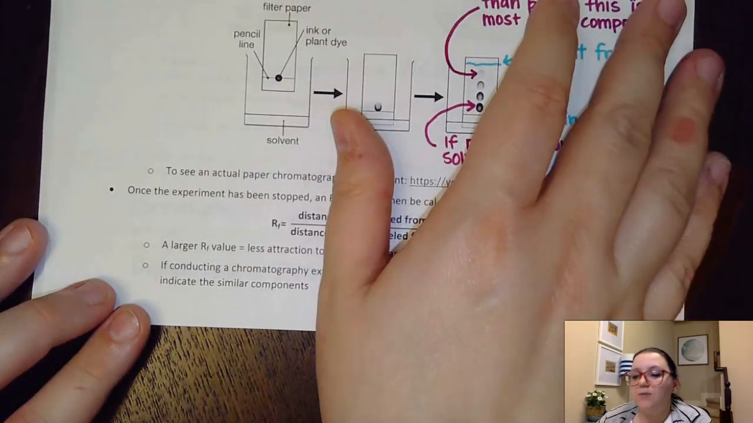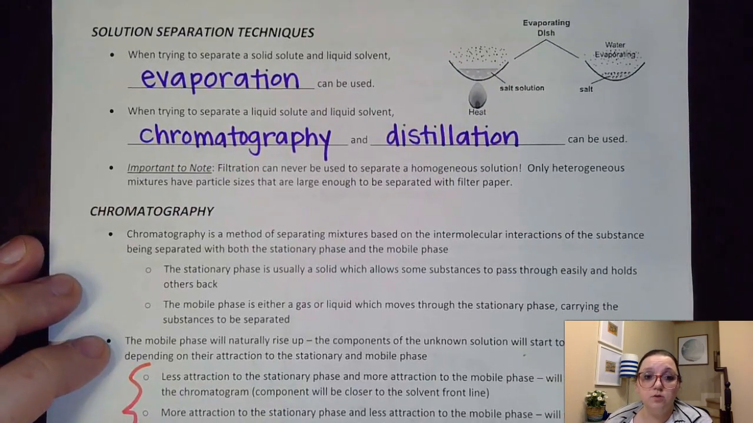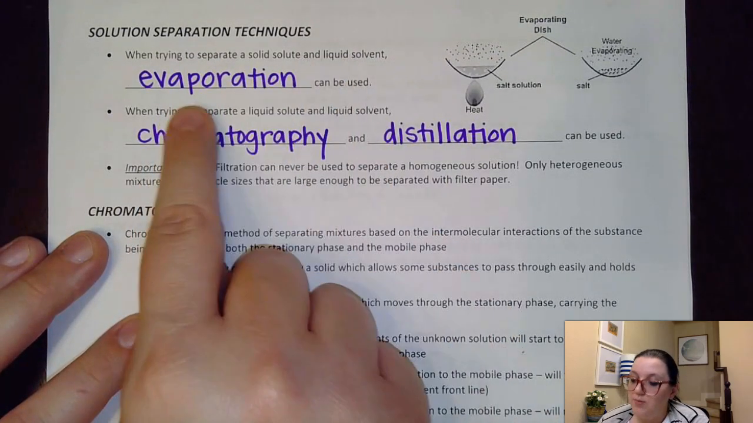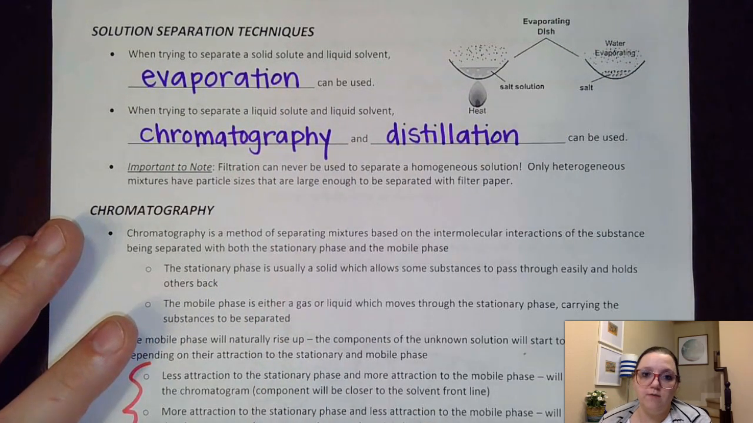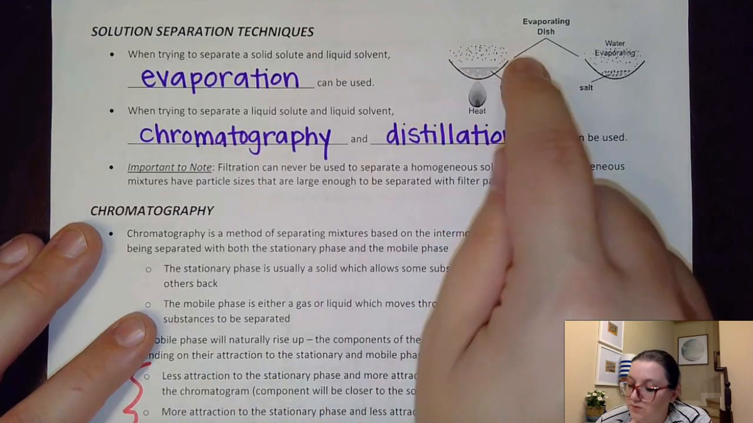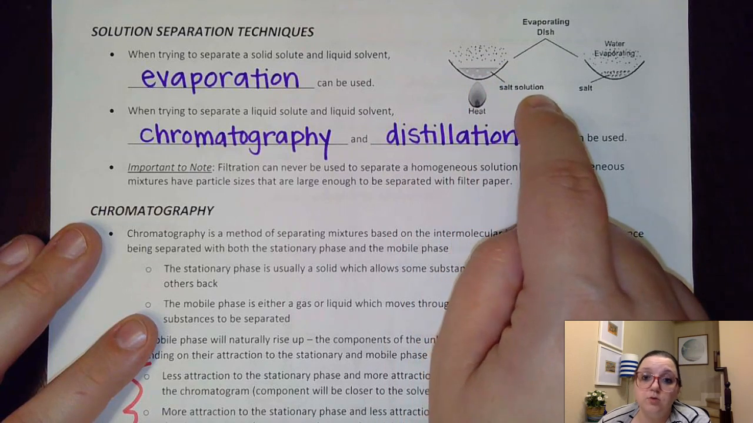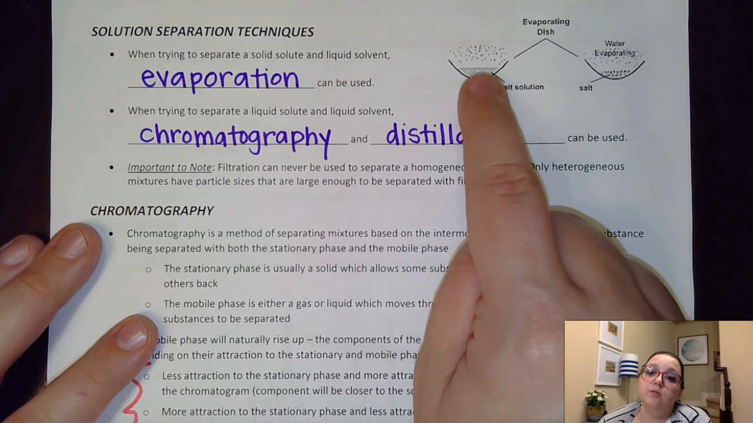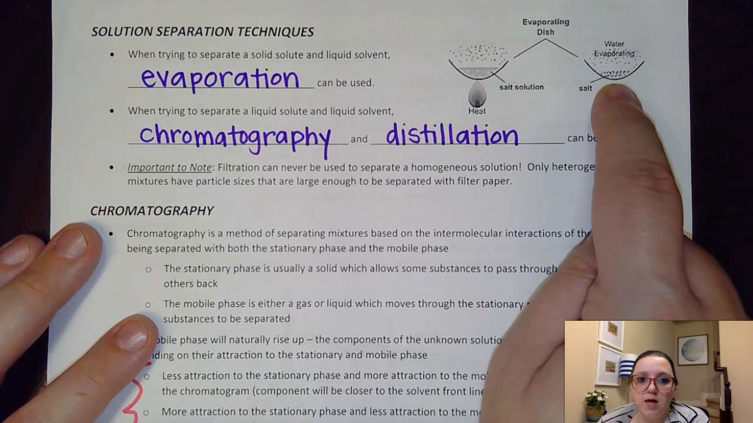All right, so next, let's talk about some separation techniques I could use if I know I have some sort of solution. So first off, if I'm trying to evaporate a solid solute and a liquid solvent, evaporation can be used. This is a very uncontrolled evaporation, okay? Like I just have some sort of container, typically an evaporating dish, where I have my salt solution, for example, or I could even have something like a solid sugar dissolved in water. And what I would do is I would heat it up until the water evaporates off and leaves behind my solid component. Most of us are familiar with that process.